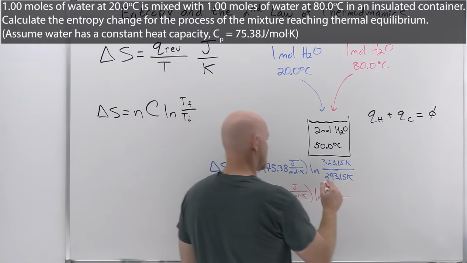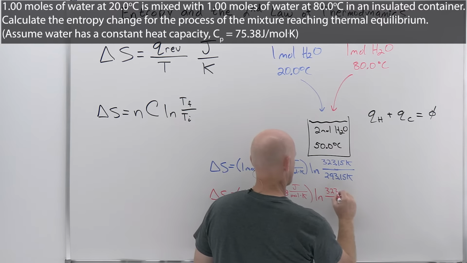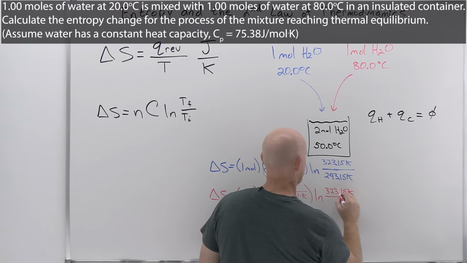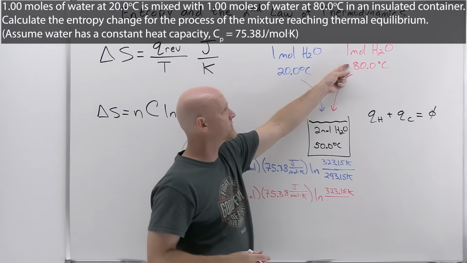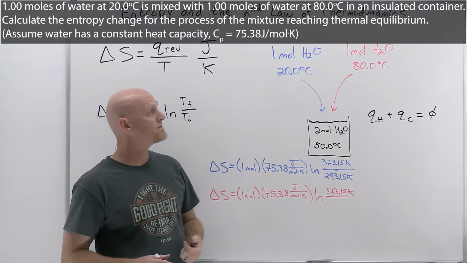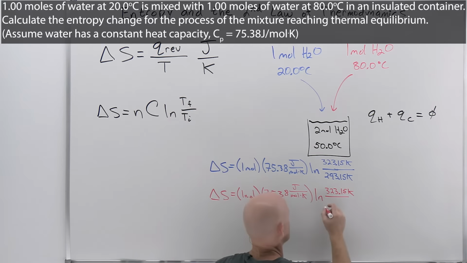And so the final temperature for this one is also that 323.15 Kelvin. But the initial temperature of 80 degrees Celsius, and 273.15 plus 80 is 353.15.